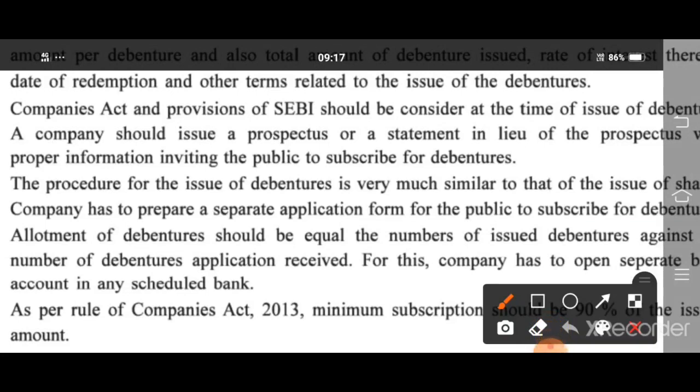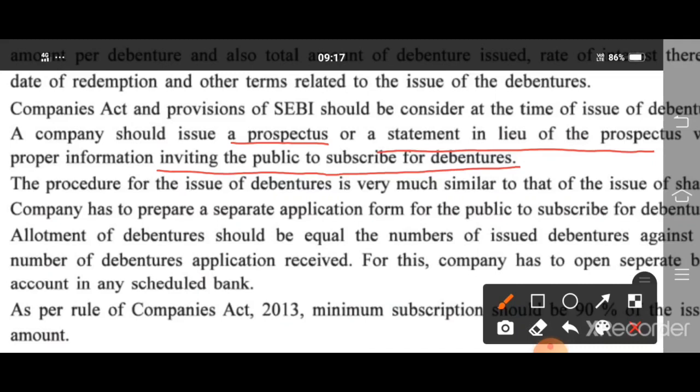A company should issue a prospectus or a statement in lieu of prospectus with proper information, inviting the public to subscribe for debentures in any general newspapers. The procedure for the issue of debenture is very much similar to the issue of shares.